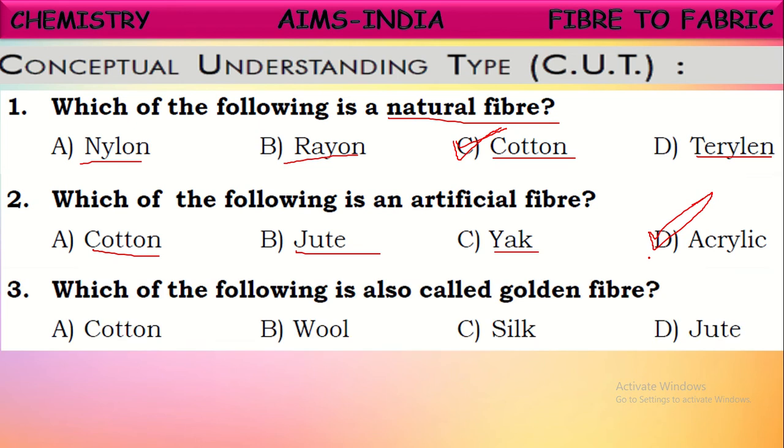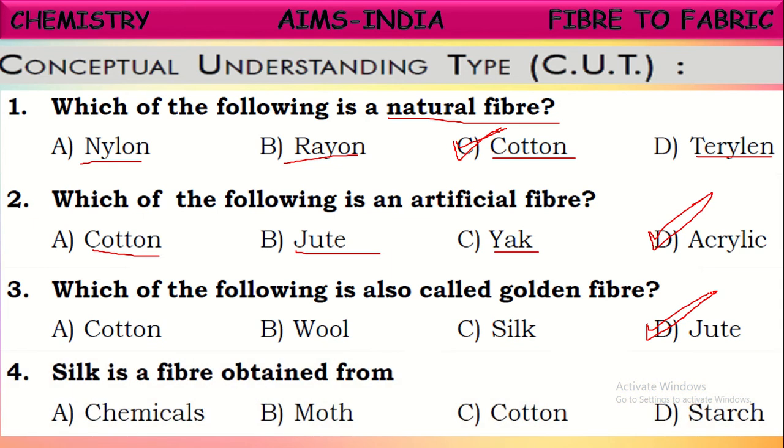So the next one, which of the following is also called golden fiber? Here some natural fibers are shown, isn't it? Cotton, wool, silk, jute. Out of these, one fiber seems in gold color and very shiny, smooth. What is that fiber? Yes, it is jute fiber. It is in the golden yellow color and it is having lustrousness. So it is called golden fiber also. Jute is the correct answer.